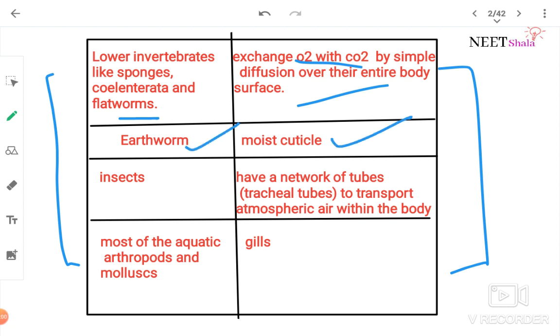Earthworm will use moist cuticle. Insects have a network of tubes called the tracheal tubes to transport atmospheric air within the body. And most of the aquatic arthropods and mollusks will use gills. Remember these things: lower invertebrates, simple diffusion; earthworm, moist cuticle; insects, tracheal tubes; aquatic arthropods and mollusks, gills.